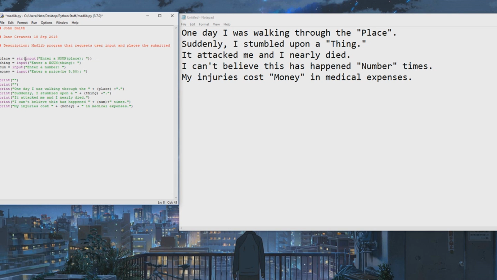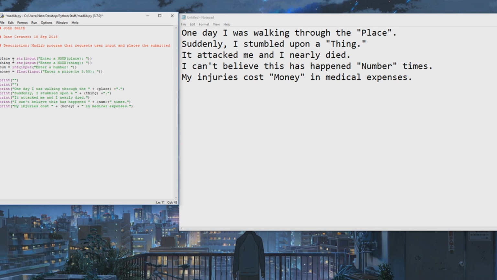I'll call it as a string, put the function parentheses, and then close it at the end, just to say that, hey, this is a string. You can do the same thing for this one. And then the same thing for this one. Oops, sorry, I spoke too soon. So this one isn't a string. This one will be the integer, so I'll just change it to integer. That way they can only put in an integer. And then this one would be a float, so they can only input a float.